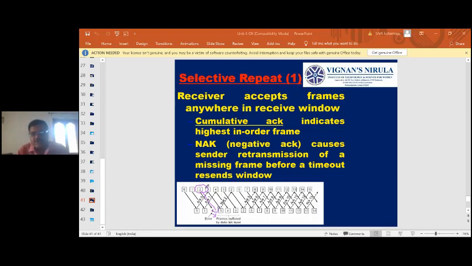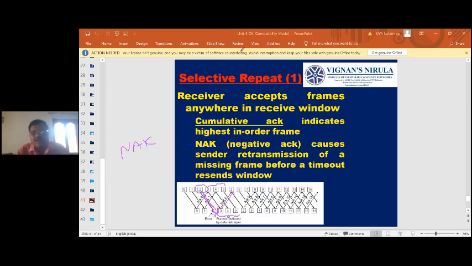Even though it is an error, the successive frames 3, 4, 5 are received as they are. There is no retransmission of them. Since the received frame has an error, the receiver simply gives a negative acknowledgement, NAK. NAK means negative acknowledgement.